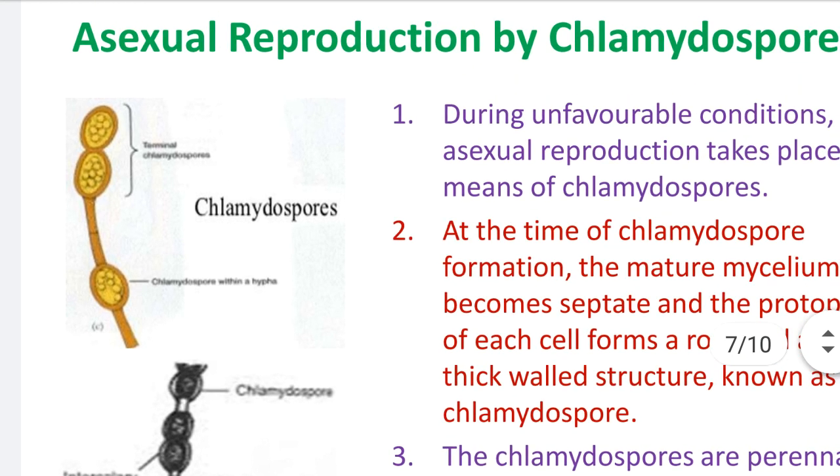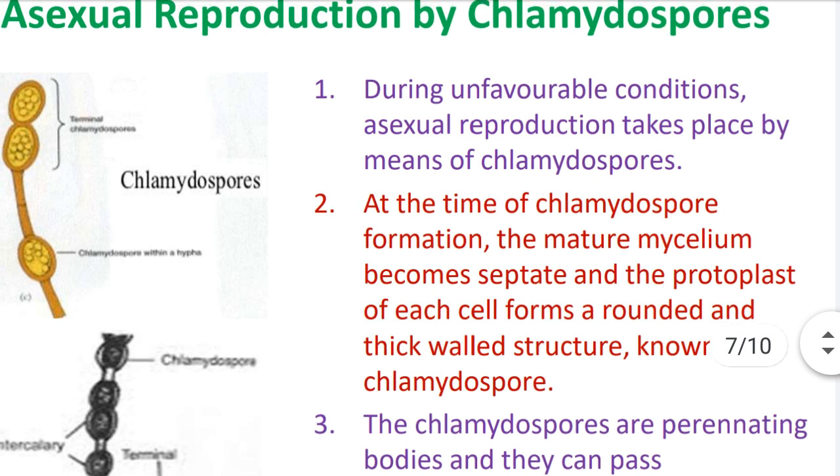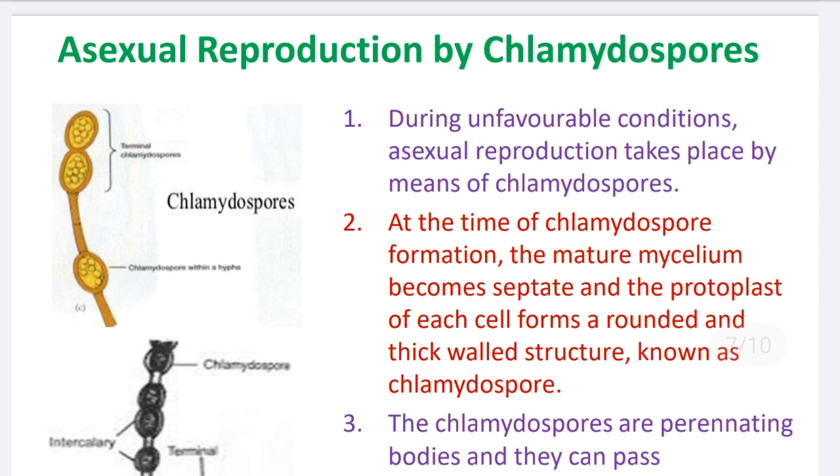So these are the chlamydospores. They are resting spores. They are thick-walled spores. They are developed in unfavorable conditions. They are larger than the sporangiospores. Sporangiospores are abundantly developed, but chlamydospores cannot develop abundantly. They are developed in few numbers.